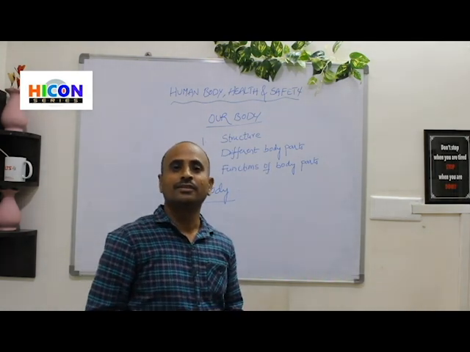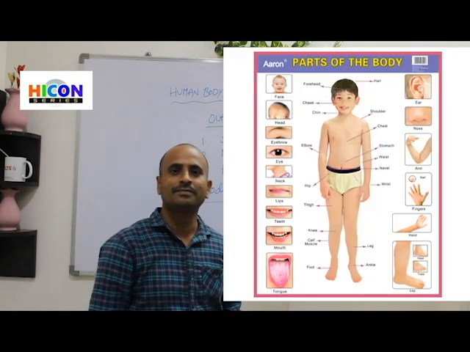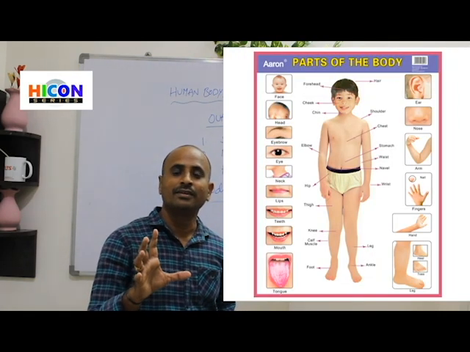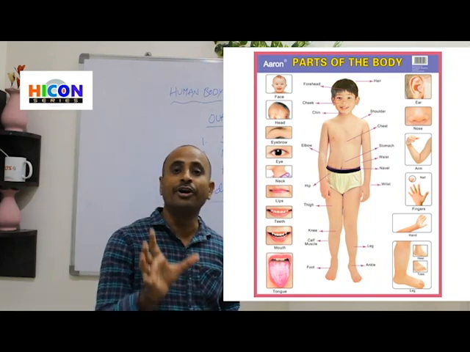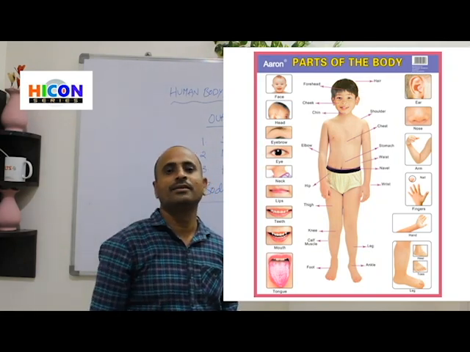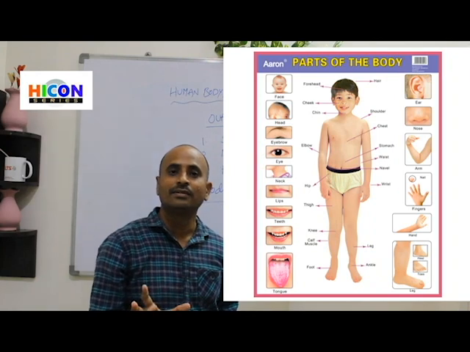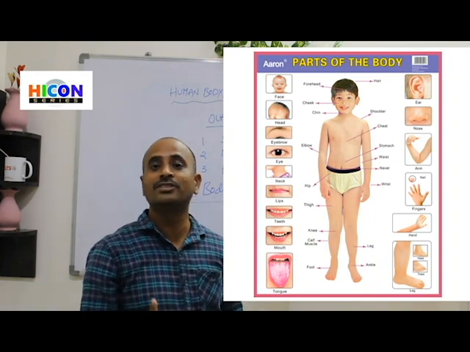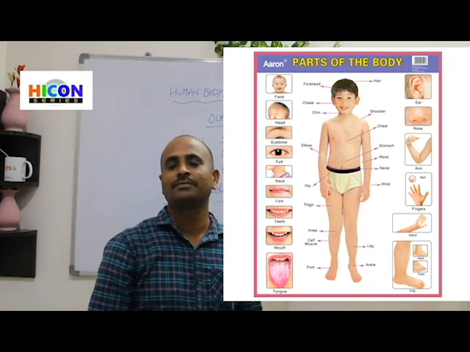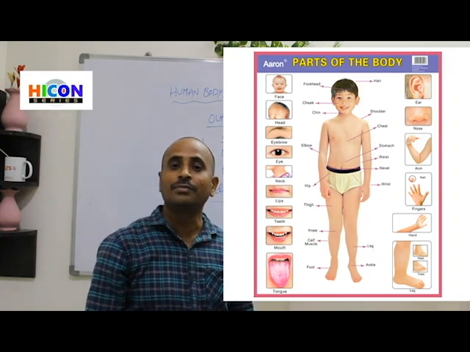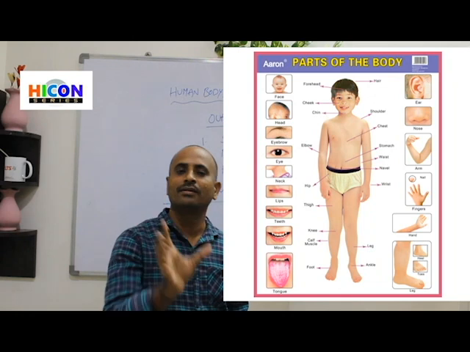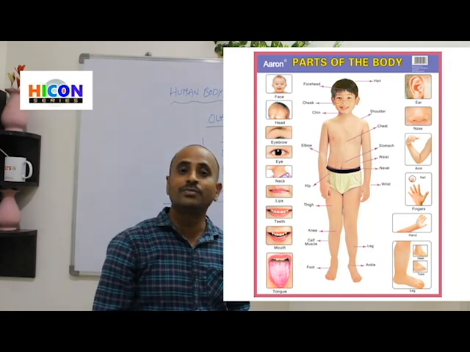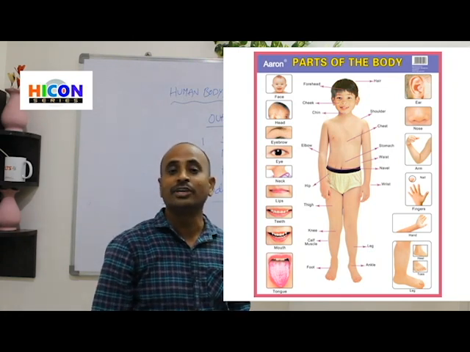Children, look at the picture. Here in the picture you are observing the body of a boy. The picture shows our body, that means the body of human beings. What do you observe in this picture?